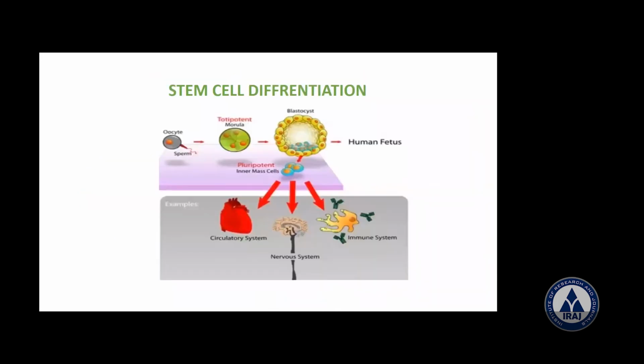Now, what is going to happen? How are stem cells differentiated? This is the fertilization. Then you can see the inner cell mass, the stem cells in the human fetus. And you can see pluripotent cells. Now you can see they can go to the circulatory system, the heart. They can also go to the immune system. They can also go to the nervous system. They differentiate here.